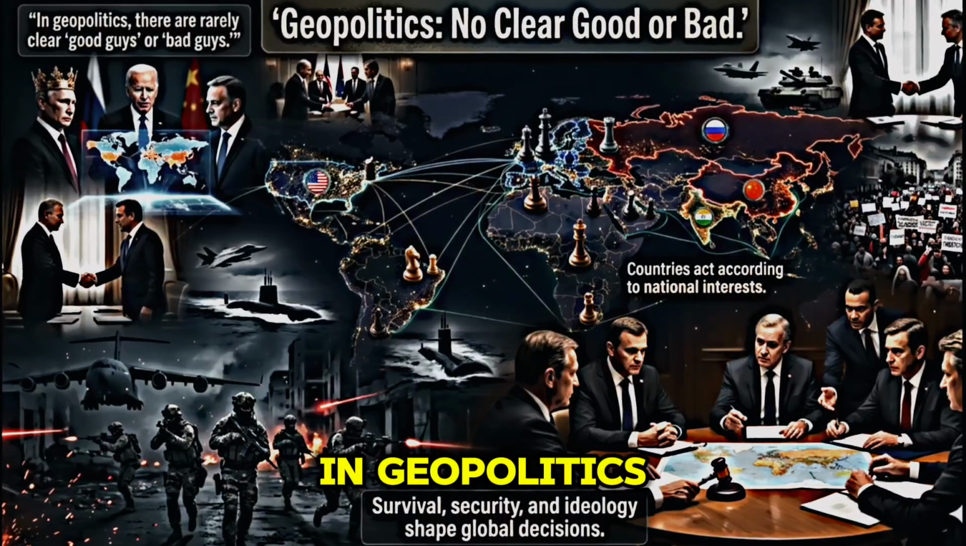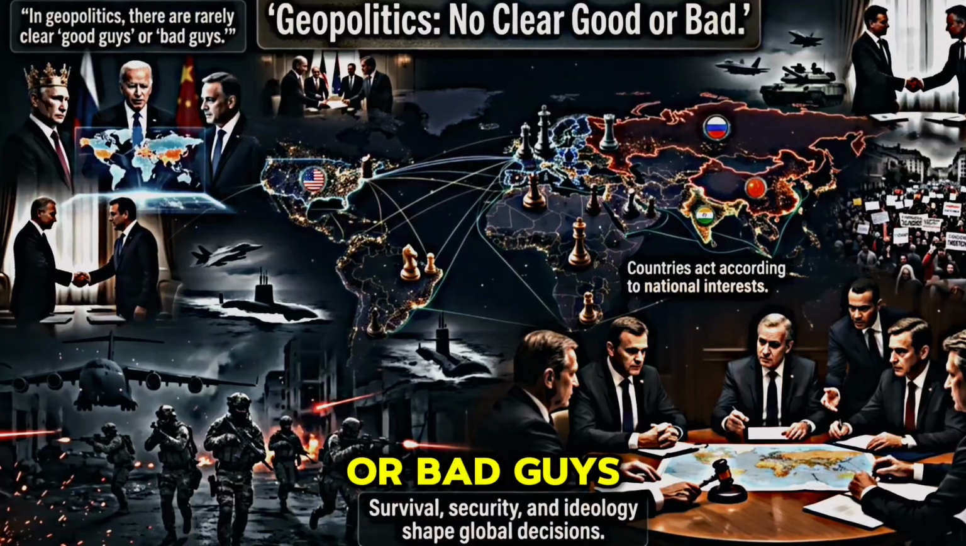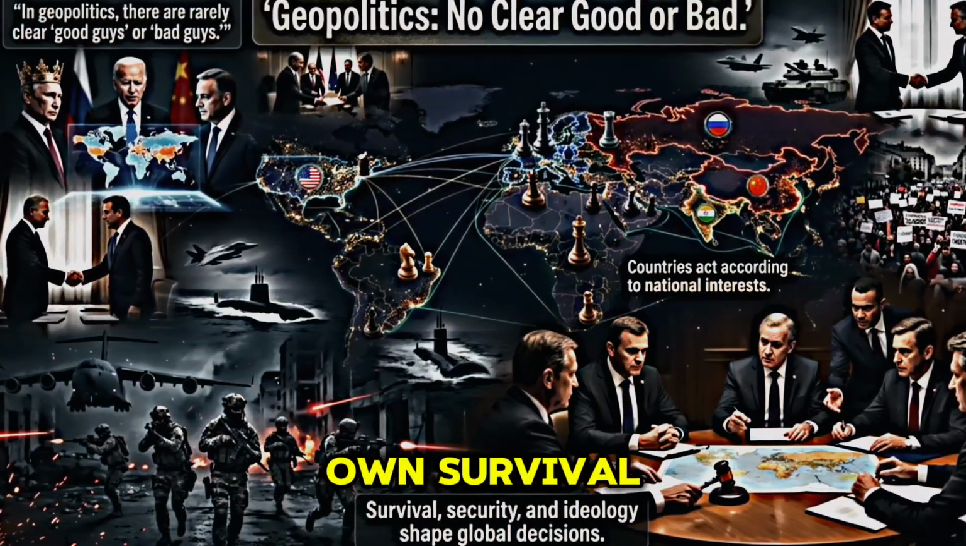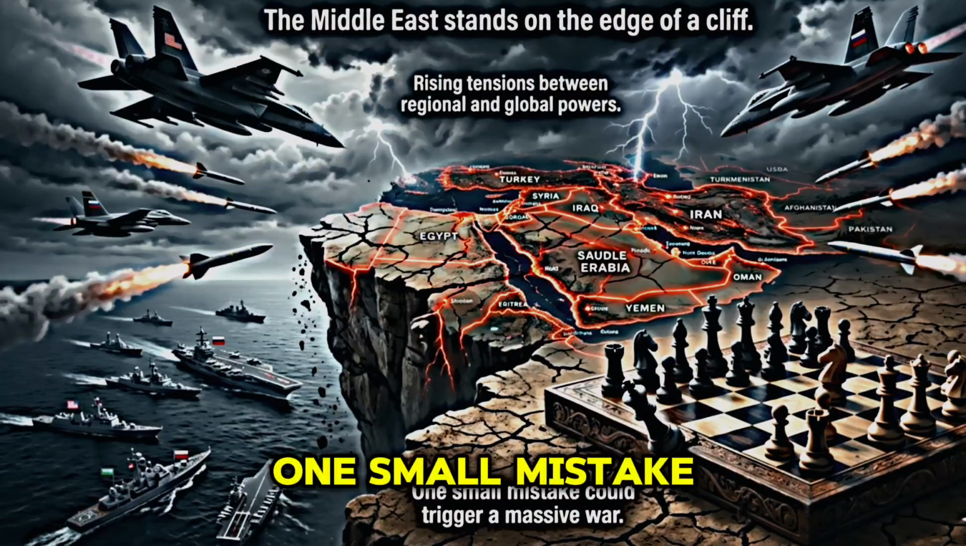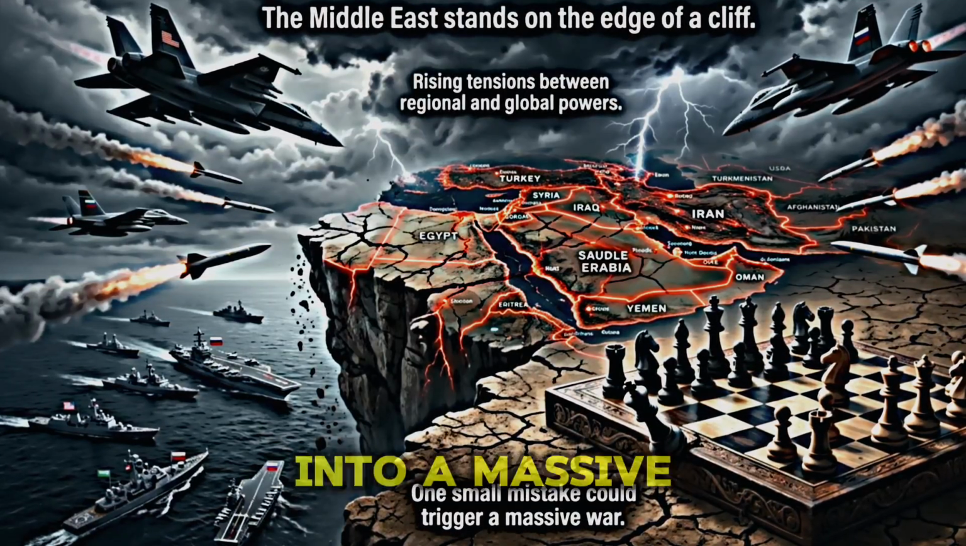In geopolitics, there are rarely clear good guys or bad guys. Every country acts according to its own survival and ideology. Right now, the Middle East is standing on the edge of a cliff. One small mistake could push the entire region into a massive war.